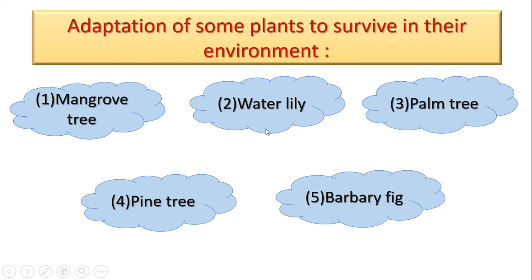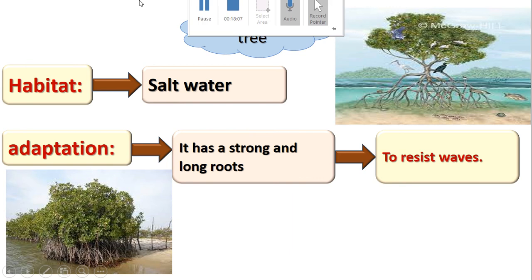Number two, water lily. Number three, palm tree. Number four, pine tree. Number five, Barbary fig. Let's start with number one, which is mangrove tree.